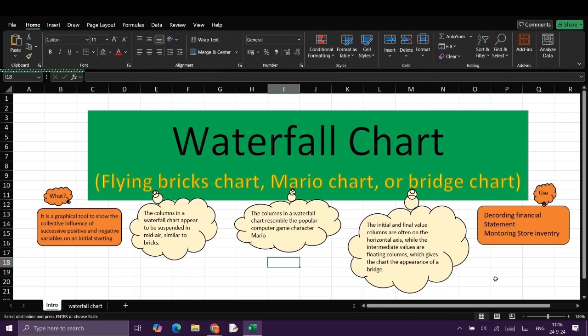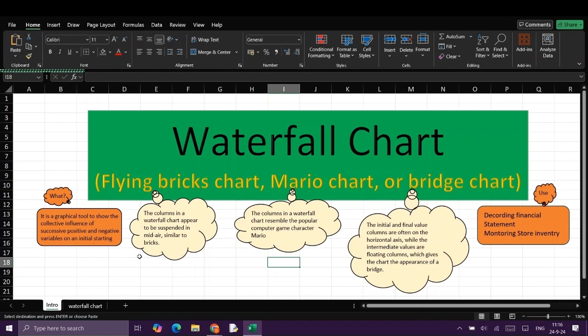Waterfall chart. It is also called flying bricks because it appears to be suspended in mid-air, similar to that of bricks. Or it's also called Mario chart because it resembles the popular computer game character Mario, and bridge chart because the initial and final columns are often on the horizontal axis while intermediate values are floating columns, which give the chart the appearance of a bridge.